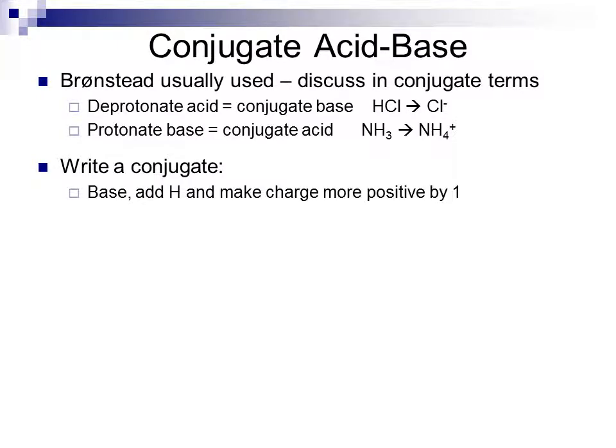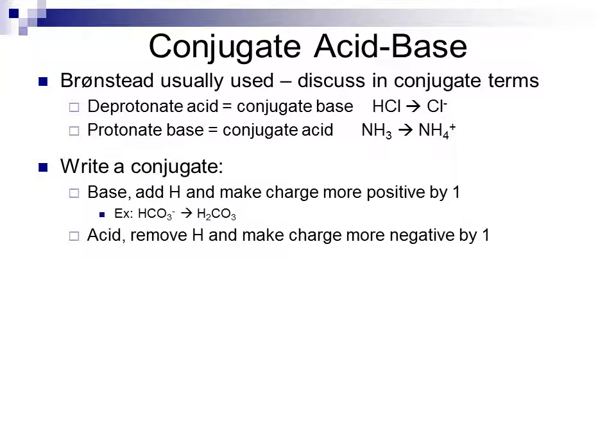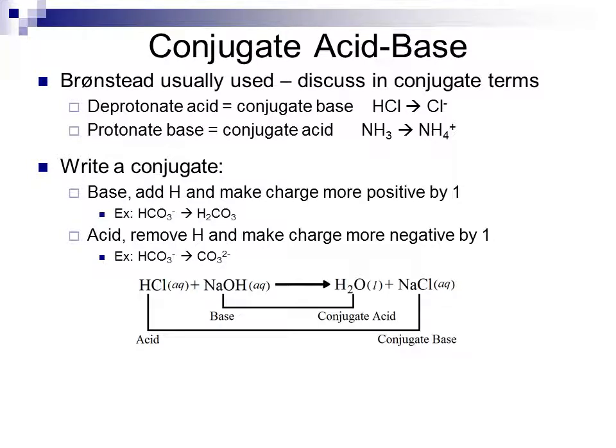When I write a conjugate acid of a base, I will add H to the formula and make the charge more positive by 1. For instance, if I take HCO3 minus, I add an H, which becomes now H2CO3, and my charge goes from minus to 0. To form a conjugate base of an acid, I remove the H and make the charge more negative by 1. So for HCO3 minus again, to act as an acid, I would take off the H plus, so I'm removing an H and decreasing the charge by 1. So I go from HCO3 minus to CO3 2 minus overall.